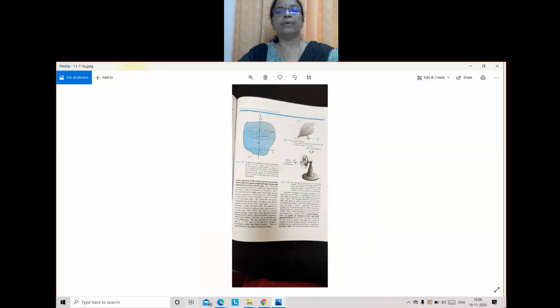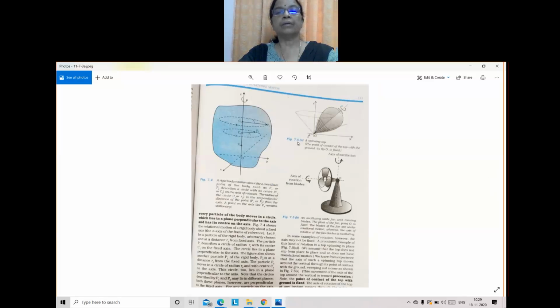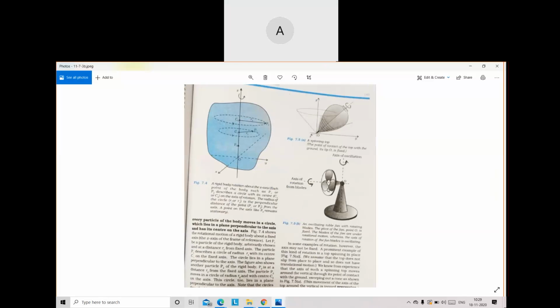Teacher. Yes. Pedestrian. Wheel of a running vehicle. A running vehicle covers linear distance, right?